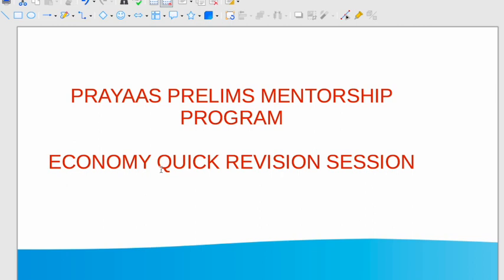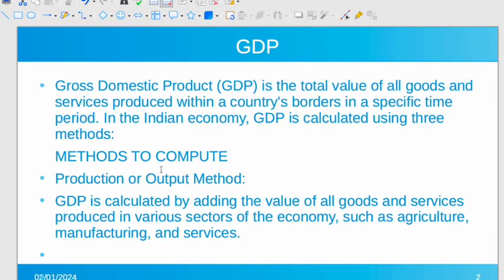So to score high marks in economy, it is extremely important to know the basics right and have conceptual clarity. You should not have even the slightest of doubt in the terms which are basic in nature. If you have the slightest of doubt, you will be trapped in the questions of UPSC prelims. First of all, we will understand what is GDP.